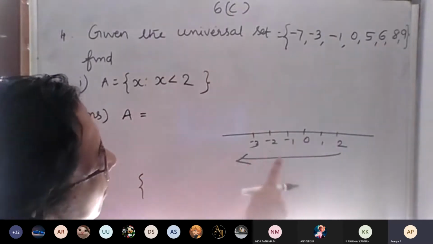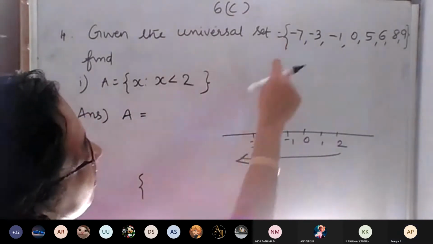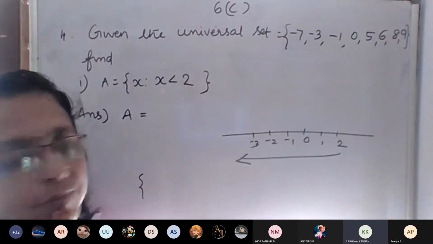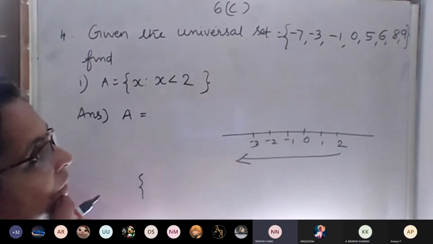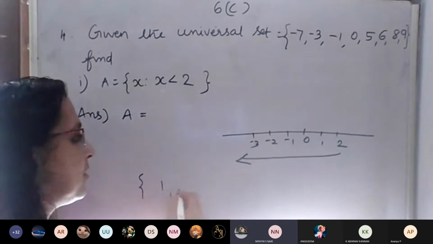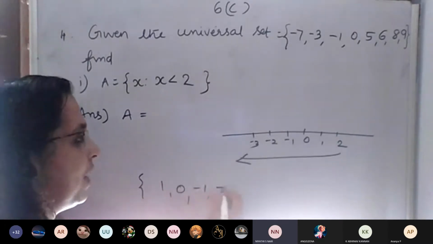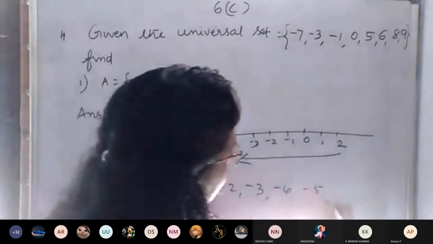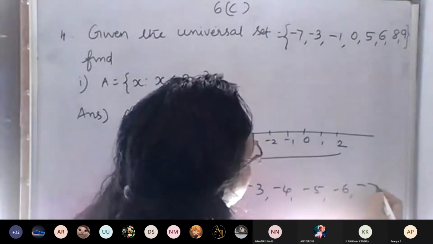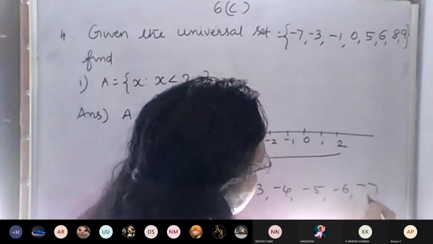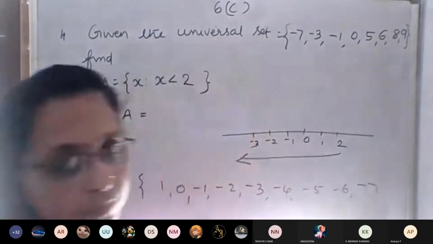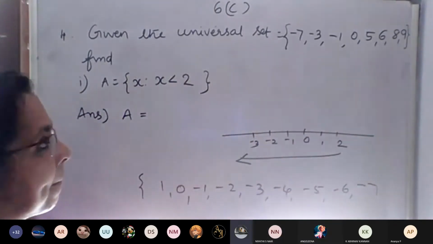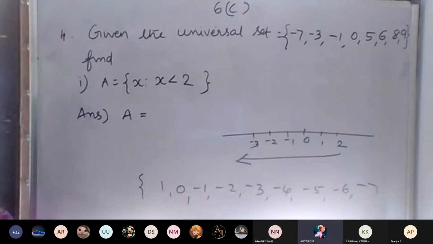From where you are looking, this number line or this universal set? Universal set. Ma'am, 1, 0, -1, -2, -3, -4, -5, -6, -7. No, think and respond.